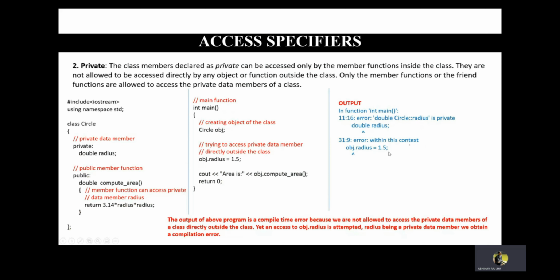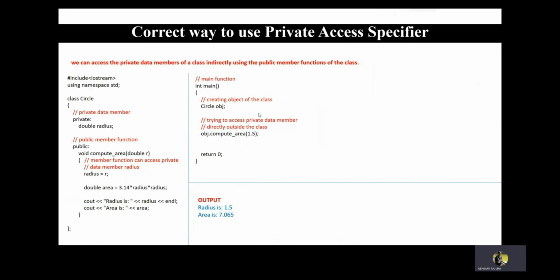Within this context, we come to know that it is a compile time error because we are not allowed to access the private data member of a class directly, because the definition of private states that a private data member can be accessed by the member function inside the class only. And here radius being a private data member, we obtain a compilation error. Now here you see that I have given void compute area double r. I have set radius equal to r inside compute area itself. I have directly returned the value in the function. Since the function is inside the class, the data member radius is accessed by the member function compute area, and the output is successful.